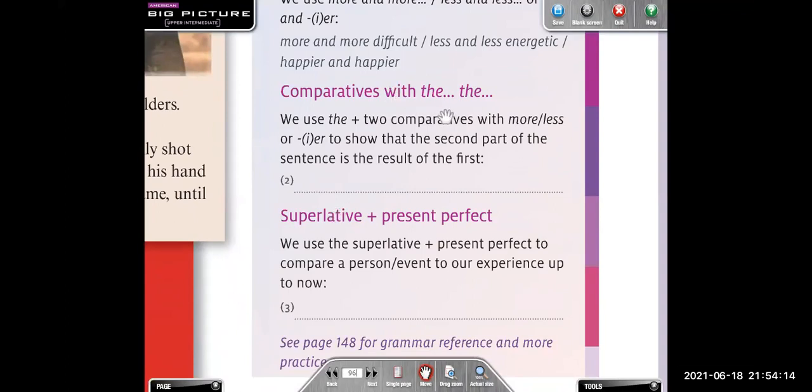Comparatives with the and the. We use the, marcarlo, plus two comparatives. With more or less. También utilizamos more or less. O también podríamos utilizar los que terminan en ER. To show that the second part of the sentence is the result of the first. ¿Ok? Para mostrar que la segunda parte es el resultado de la primera.